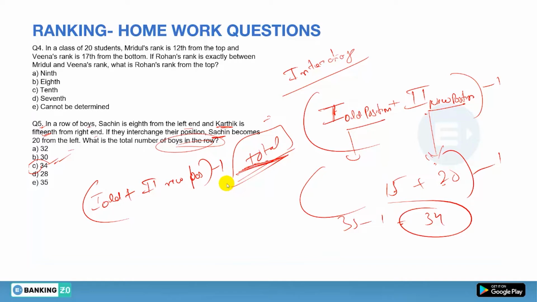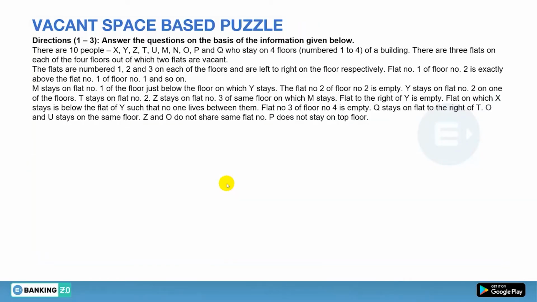Now moving on to our today's session, that is the vacant floor, or you can say vacant space based puzzle. So there you have the puzzle. I am not putting any timer today, because I'm not getting so many answers in the comment section box, so I will give you time. You have to pause the video here and you will have 3 minutes to solve the puzzle. You have to solve it by yourself just by pausing the video.